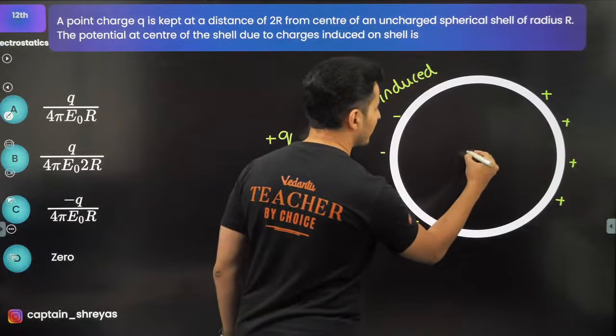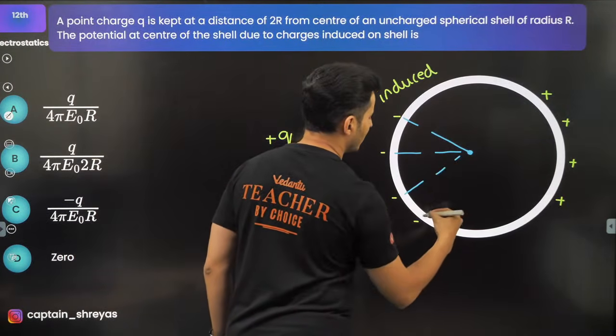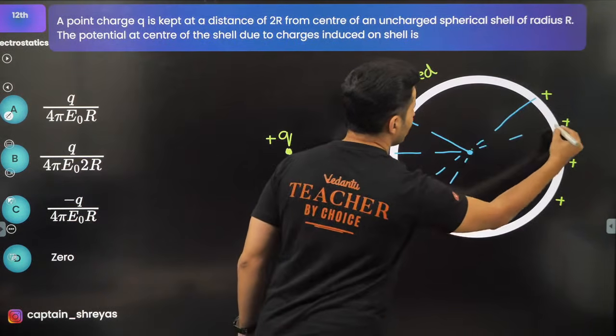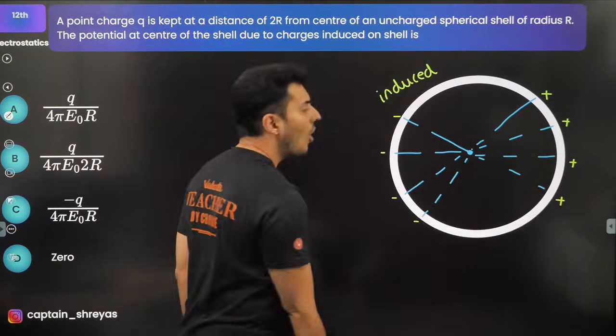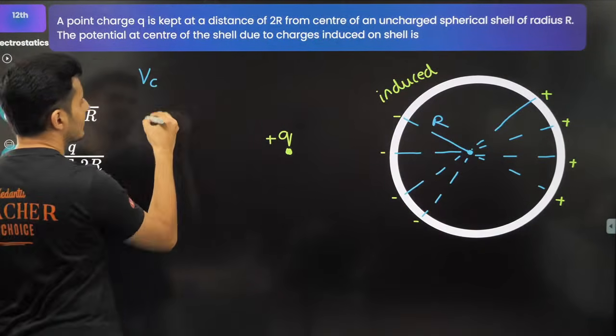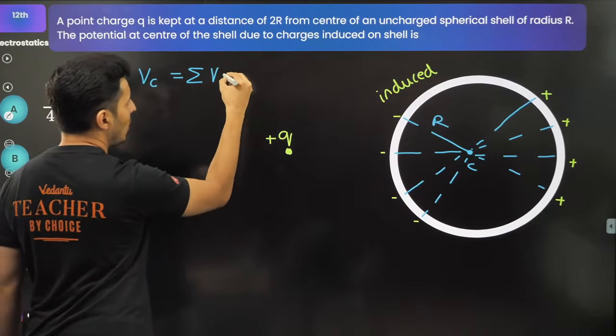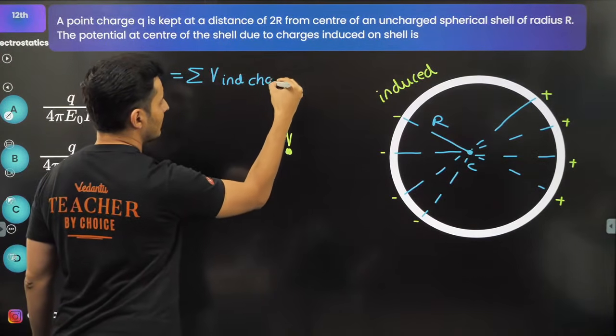Now if you sit on the center, what will happen? All these charges are at the same distance r. So the potential at the center will be the sum of potential due to all the induced charges.